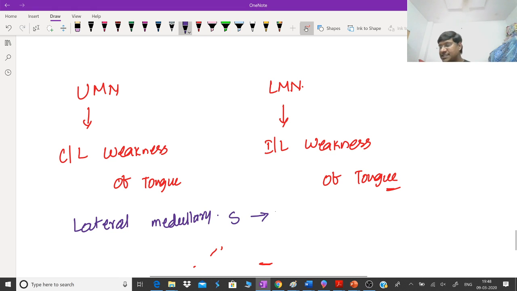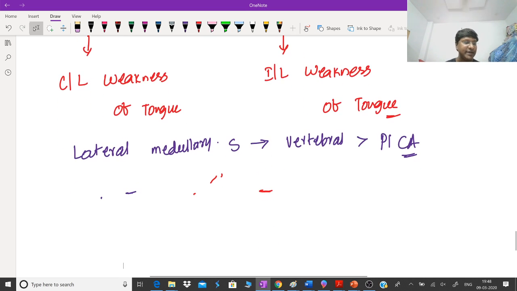In lateral medullary syndrome, the most common vessel which is affected is the vertebral artery, followed by the posterior inferior cerebellar artery, that is PICA. Whereas, in case of medial medullary syndrome, right?